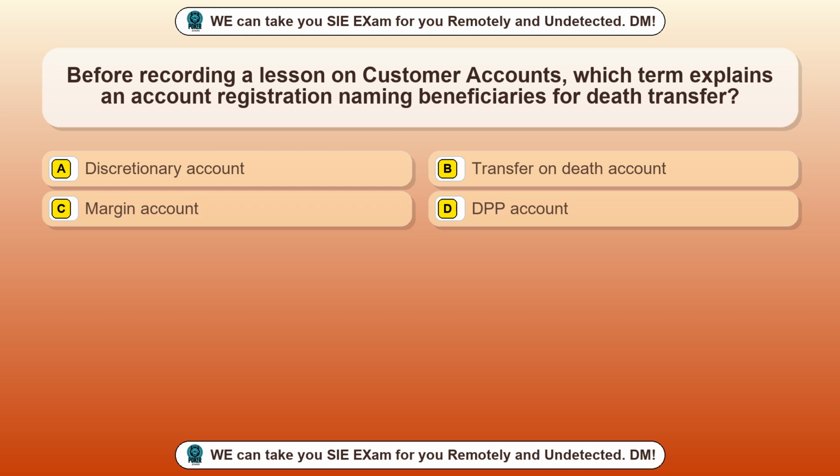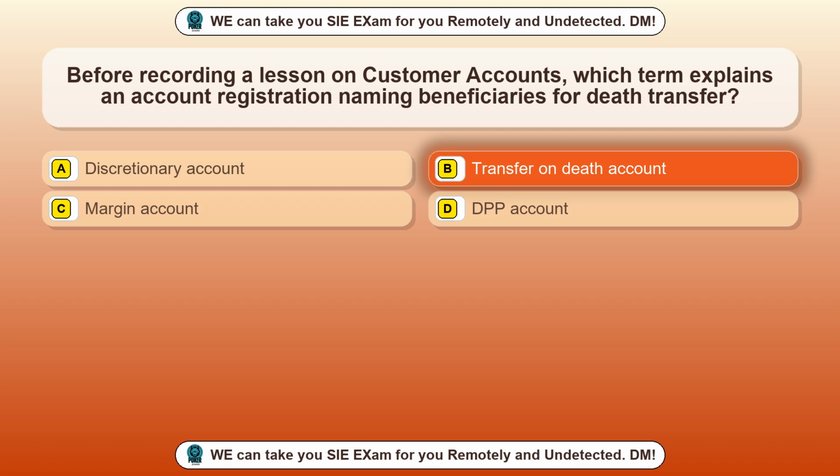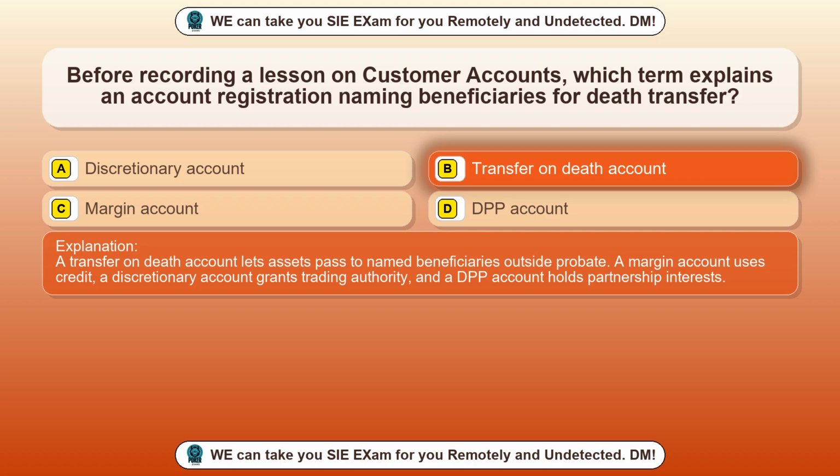Question 61. Before recording a lesson on customer accounts, which term explains an account registration naming beneficiaries for death transfer? Option A, discretionary account. Option B, transfer on death account. Option C, margin account. Option D, DPP account. The correct answer is option B, transfer on death account. A transfer on death account lets assets pass to named beneficiaries outside probate. A margin account uses credit, a discretionary account grants trading authority, and a DPP account holds partnership interests.